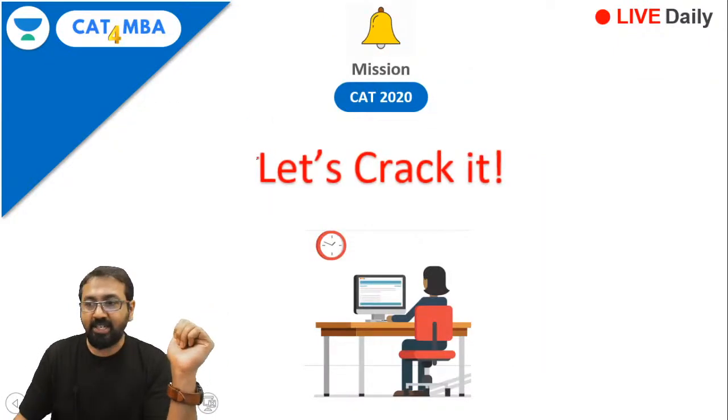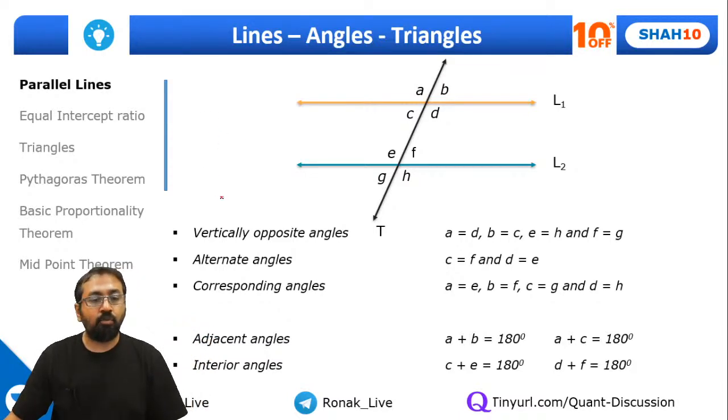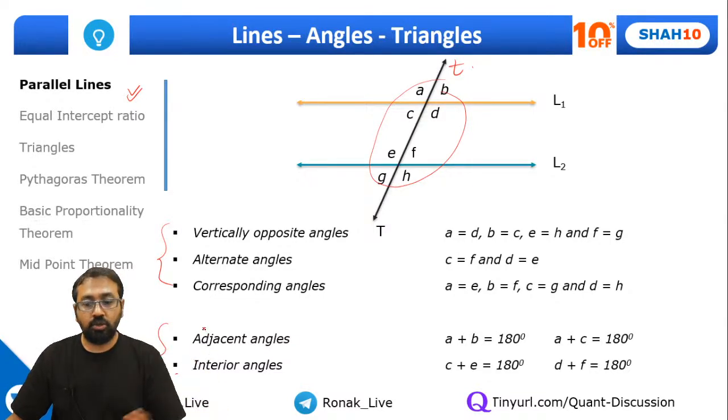So guys, let's crack it and let's go ahead with this topic. Right, so just to quickly recap what all we had discussed. We had discussed parallel lines and transversal. When we have a transversal, these 8 angles are formed, and we had discussed the relationship among these 8 angles. So I'm sure you remember this.